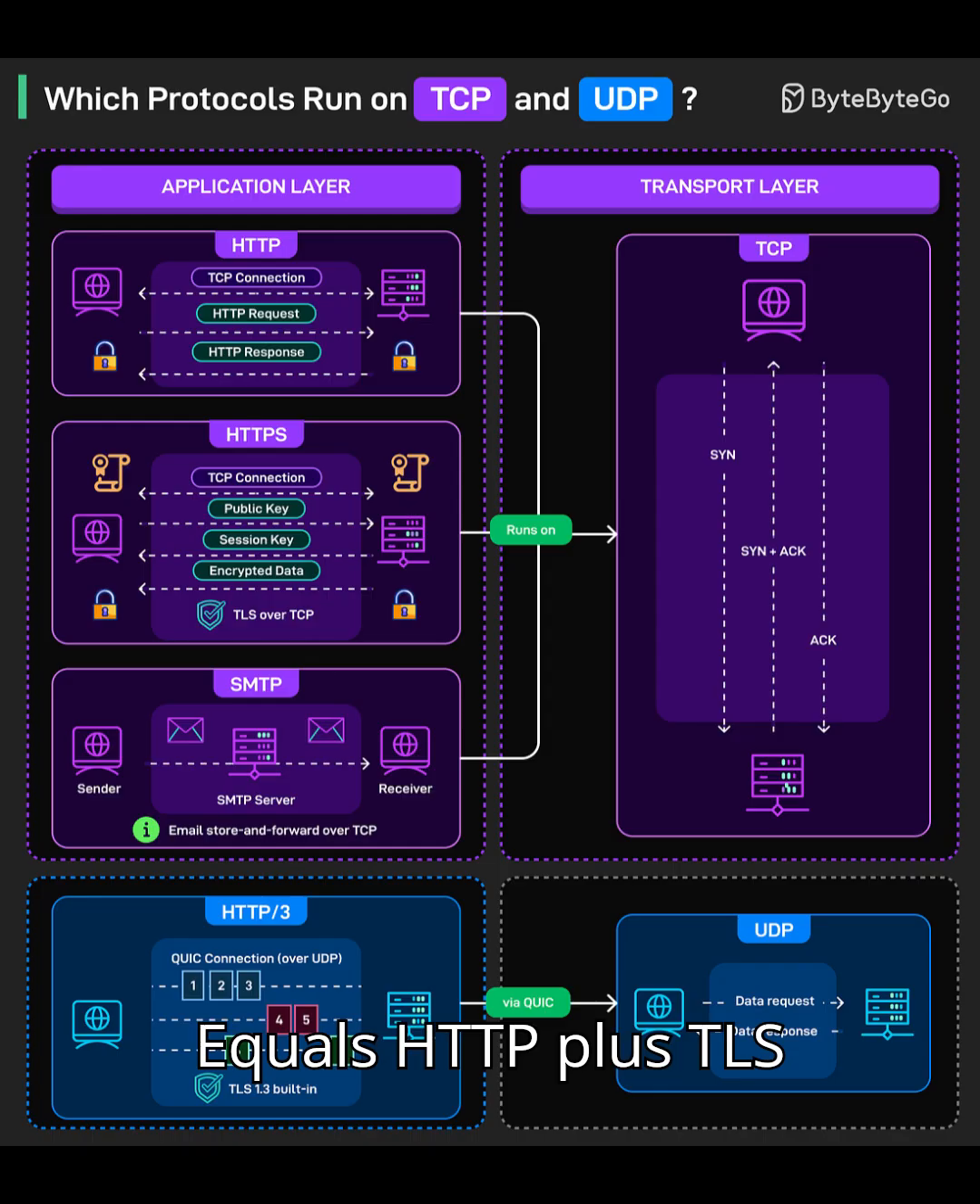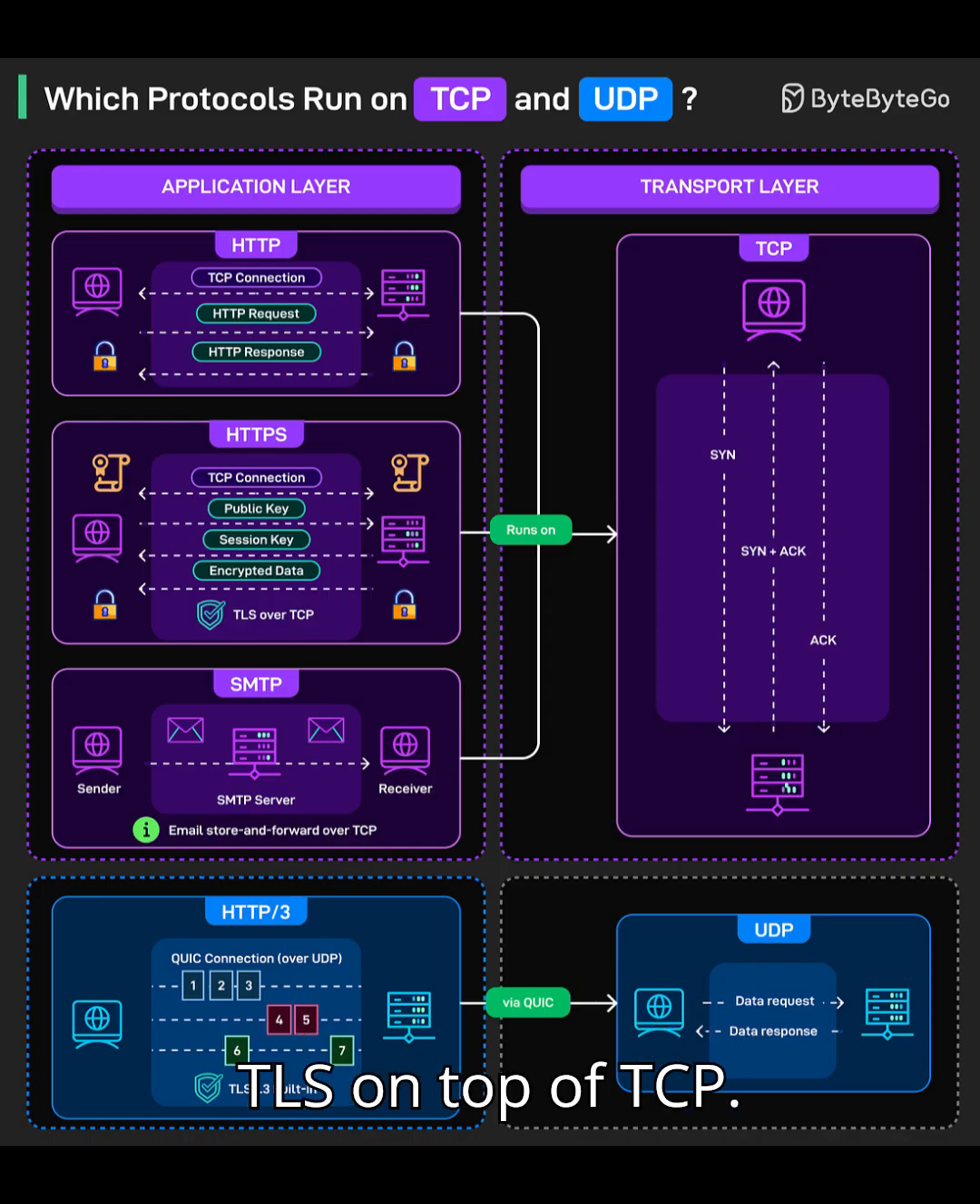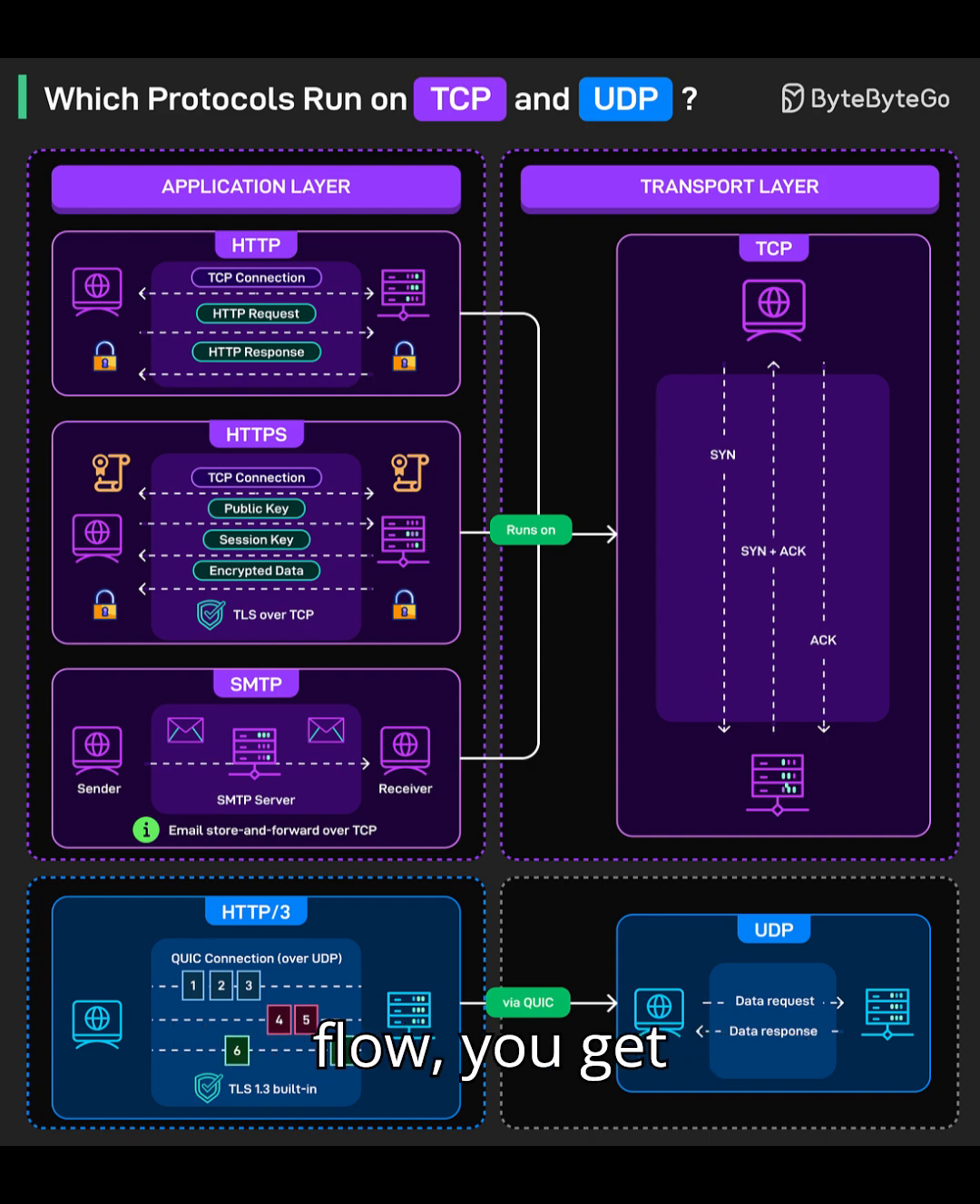HTTPS equals HTTP plus TLS. HTTPS layers TLS on top of TCP before HTTP messages flow. You get confidentiality, integrity, and server authentication. Then the reliable byte stream from TCP carries encrypted HTTP data. Most of the web still runs this stack.